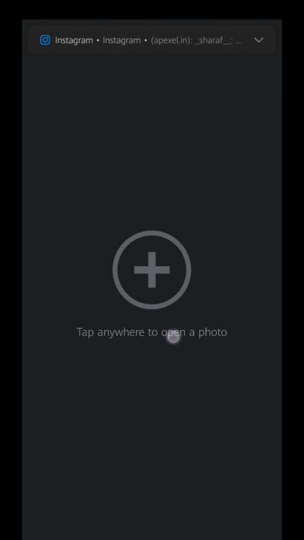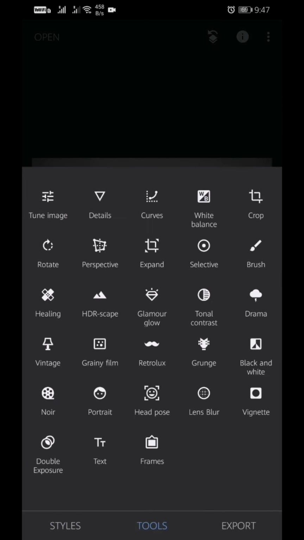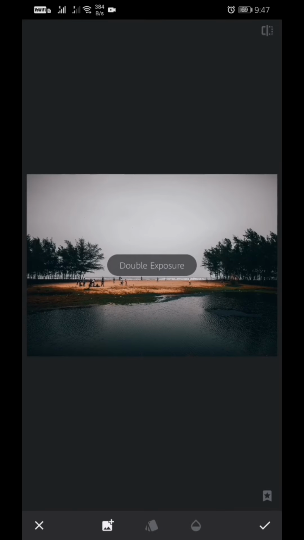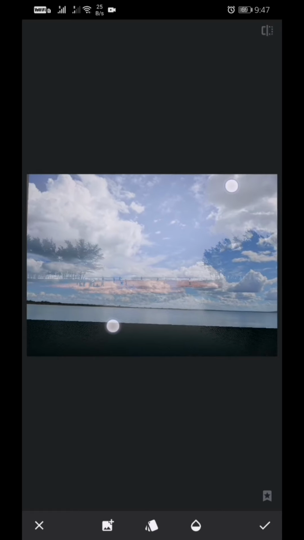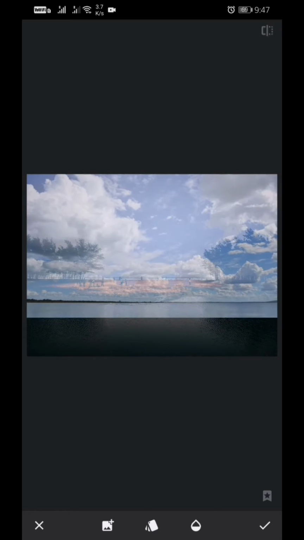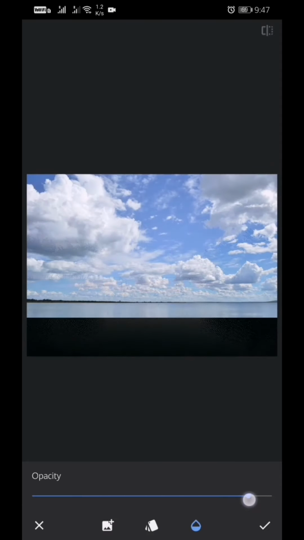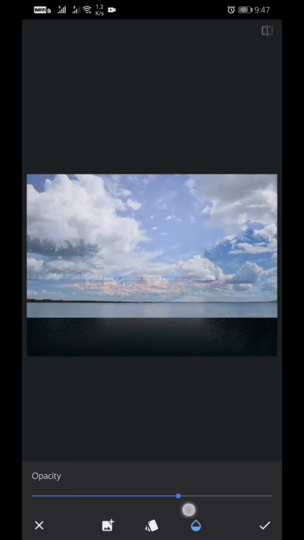Now we'll open Snapseed, we'll open our old photo and then we will go to double exposure and add our sky. Okay, so if we add it, it will look like this. So this is the opacity, you can see the background layer as well as the top layer.